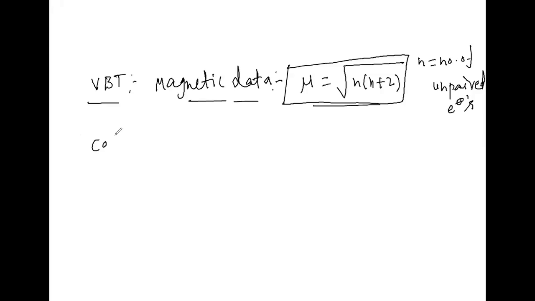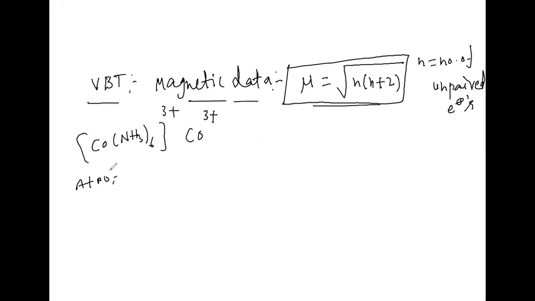First I am going to take [Co(NH3)6]3+. It means what? Here Co will be there in the +3 state. Co atomic number is how much? 27.